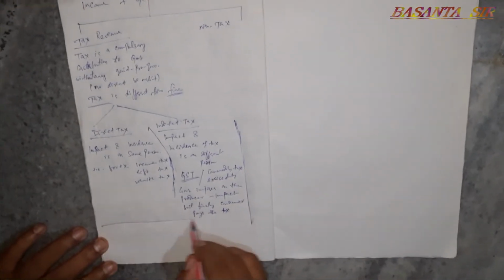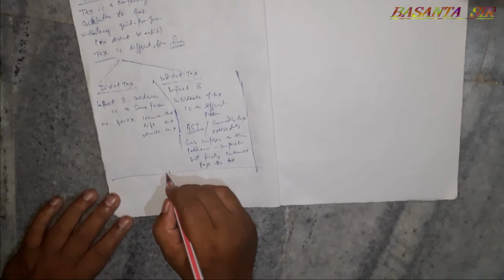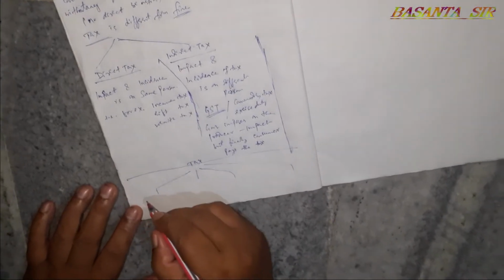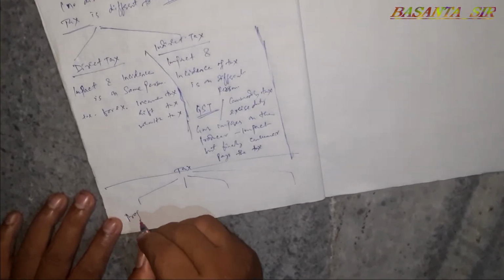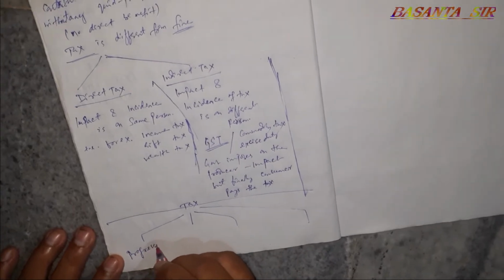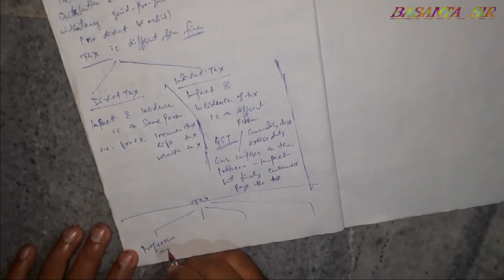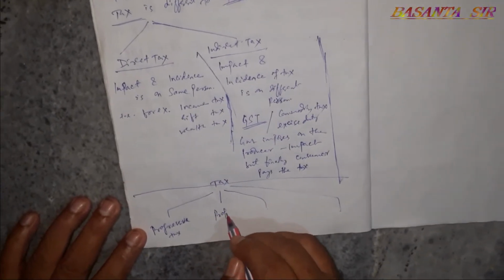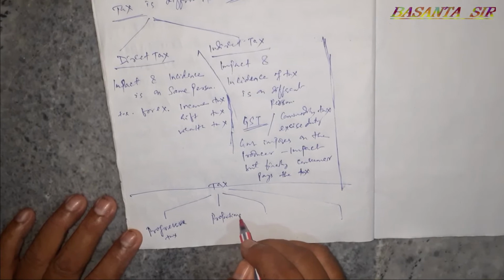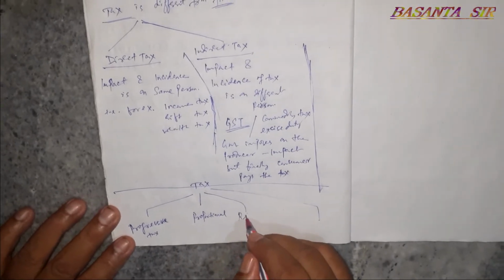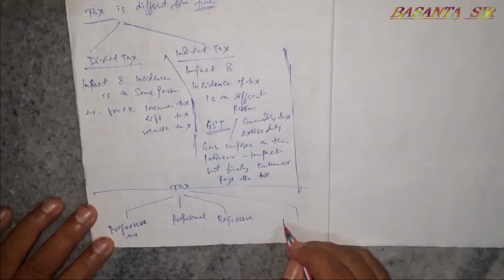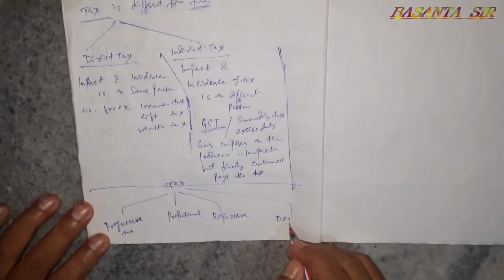Apart from that, tax is also divided into four types. One is progressive tax, another one is proportional tax, another one is regressive tax, another one is digressive tax.